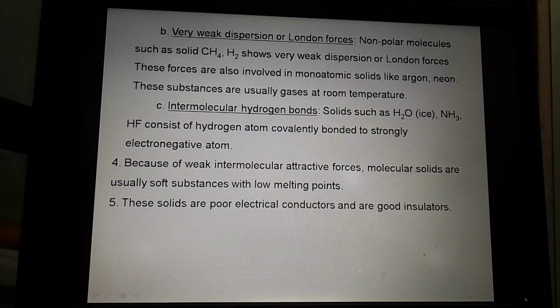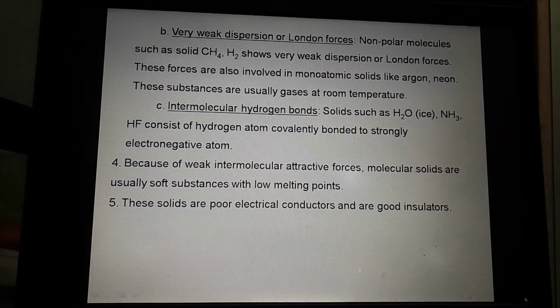These substances are usually gaseous at room temperature. Why? Because they have very weak forces of attraction. That's why we call it very weak dispersion. Thus, at room temperature, they are in the gaseous state. And if we lower the temperature of these molecules, in that case, they will come into their solid state.